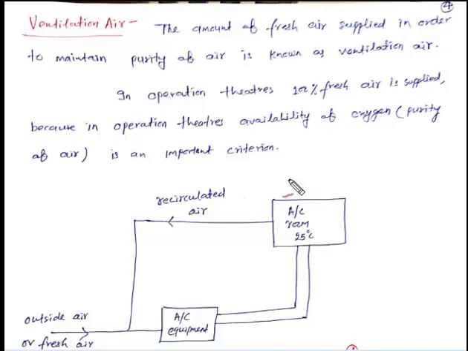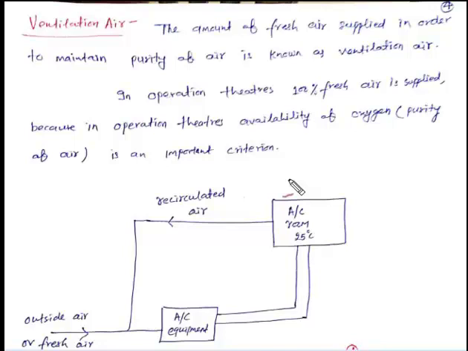Any air conditioning equipment works in a closed system, but when we get polluted air inside the room, then we need to make fresh air inside the room. This air will be fresh when we mix the fresh air from the atmosphere with the recirculated air through the air conditioning equipment inside the room. Then we get the fresh air inside the room.